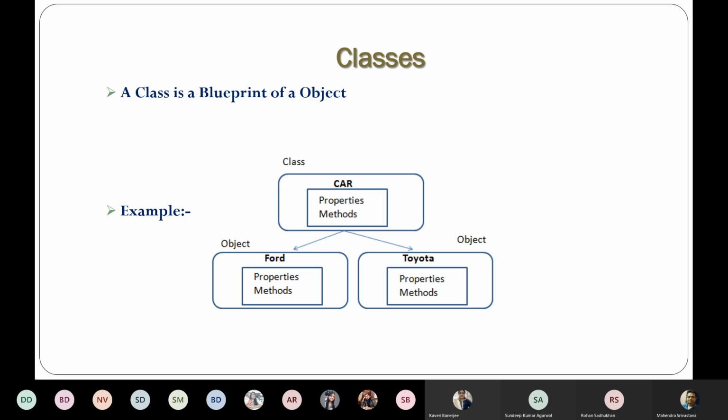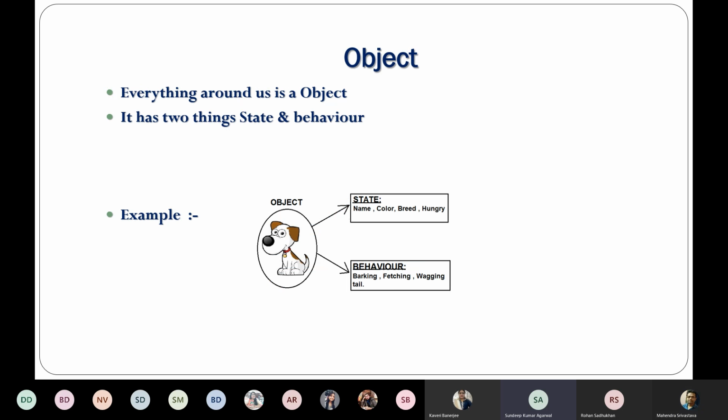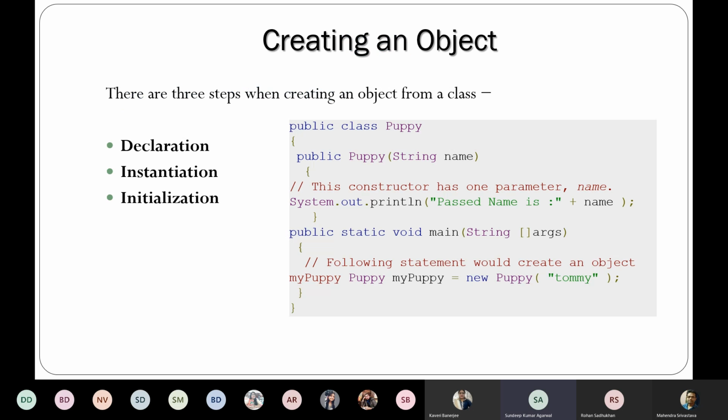Now, what is object? Object is an instance of a class. An object is a self-contained component which consists of methods and properties to make a particular type of data useful. Now you can see an example. Here, an object, a dog, has two things. State means properties or data like his name, color, breed, etc. And behavior means methods like barking, fetching, etc. A class can have multiple objects, but an object can have only one class because objects are created by using a class.